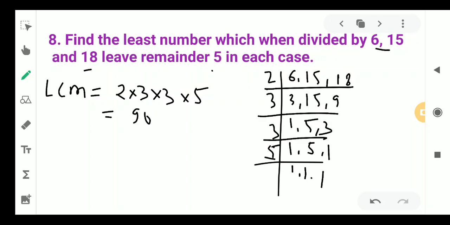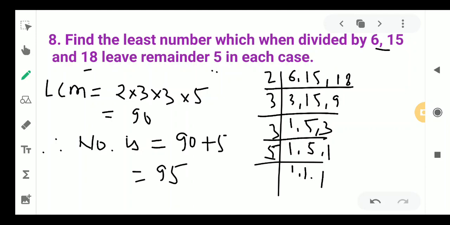But we have to find such a number which when divided by 6, 15 and 18 leaves the remainder 5. So what we will do, therefore the number is, we will add 5 to this. So it will come 95. Because 90 is exactly divisible by these, so we have added 5 here, which is the remainder coming in each case. Now it is 95. So whenever we divide by these numbers, 5 will be the remainder. We can check it also.